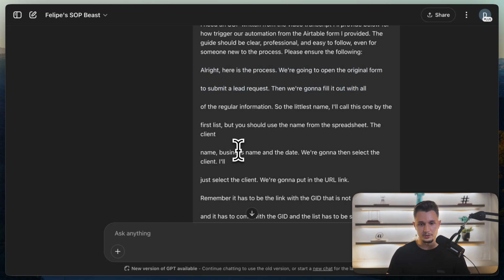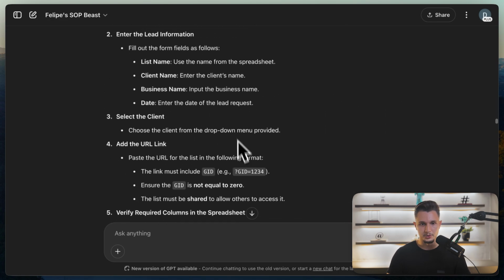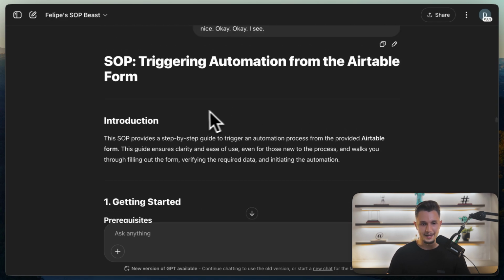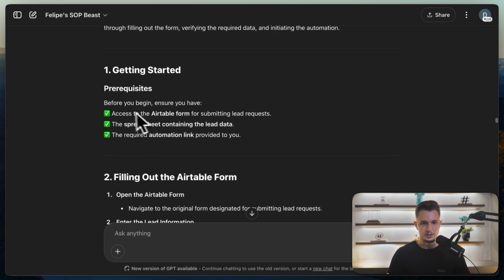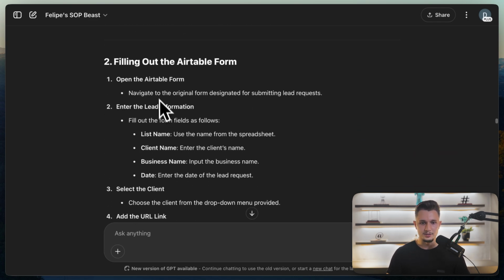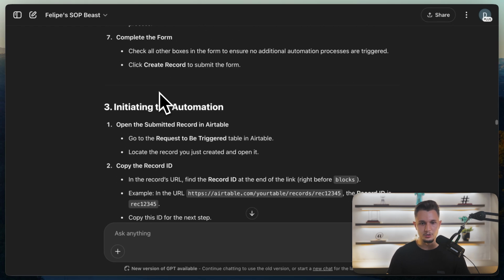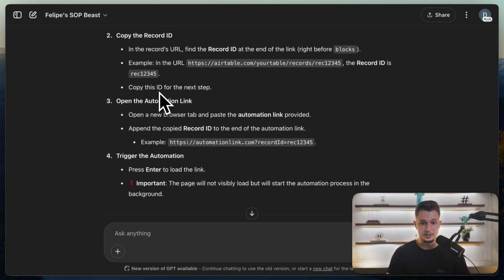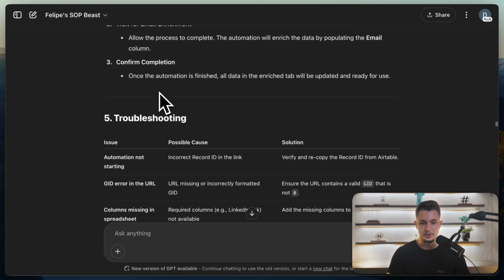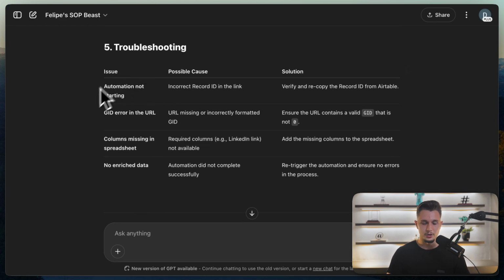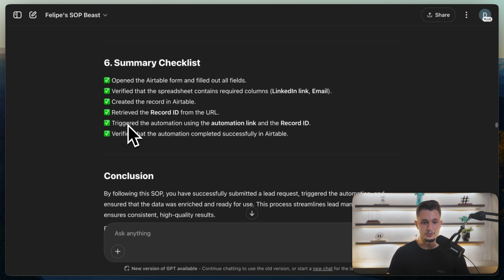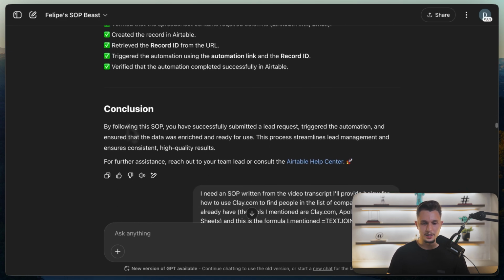So in this case, here is the transcript from a call that I had. I'm going to skip through it. And here is the final SOP. So it has everything we need. An introduction, the prerequisites, which I often actually just delete. Then it tells us exactly step by step how to do the thing it is supposed to do. This is really good. There is nothing I would add to this. This is actually a very good SOP already. It contains the troubleshooting section. So this is ready to go. It even gives you a summary and a conclusion at the end.